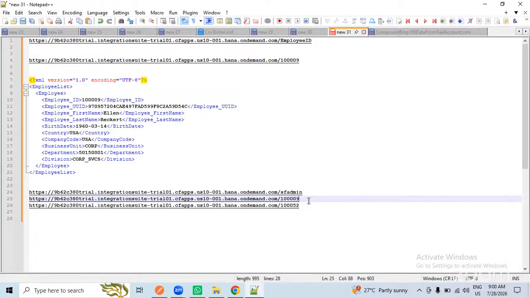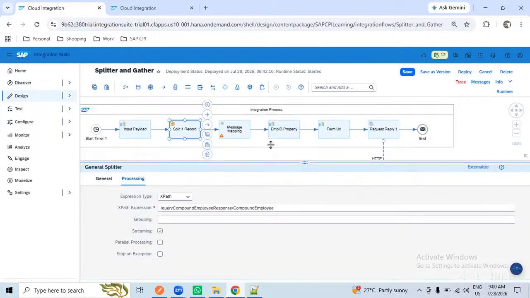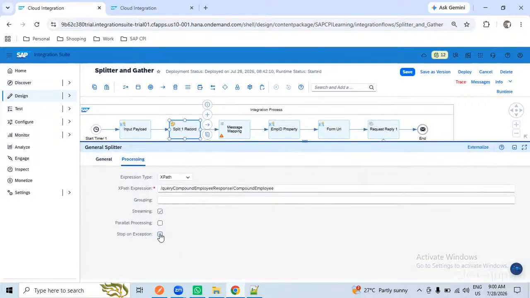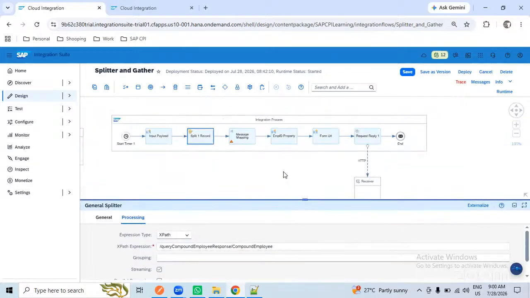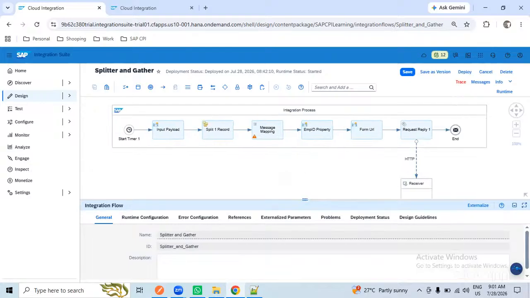And we are not stopping on exception, so we will proceed with the third, fourth and fifth employees. It depends on this checkbox. If you want to stop the interface when there is an exception, you can use this checkbox. Otherwise, it will throw an error when an employee has an issue with the data.